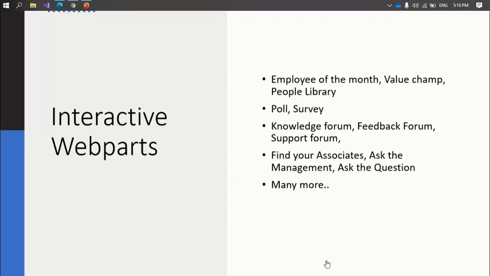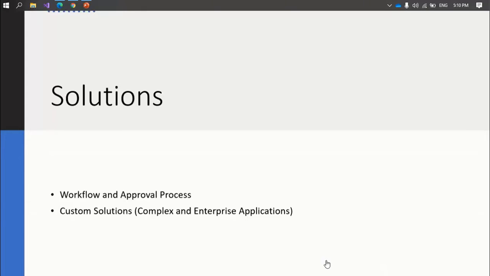So there are many more other interactive web parts you can build on top of SharePoint. And those are all already available, you just need to plug in and configure them.